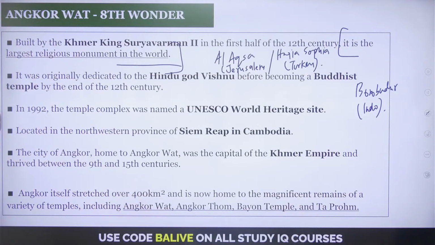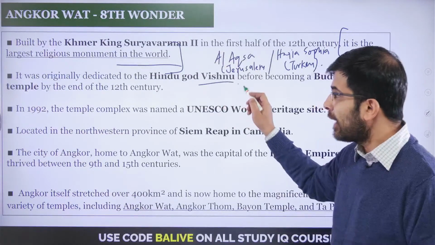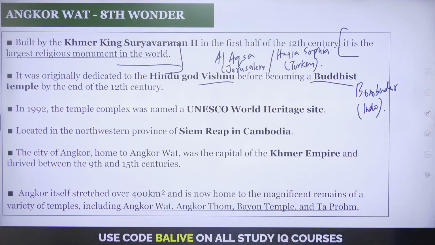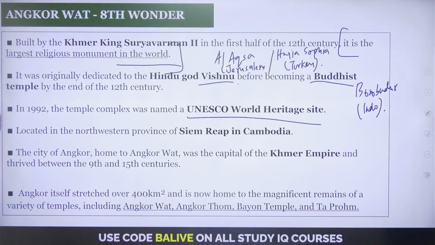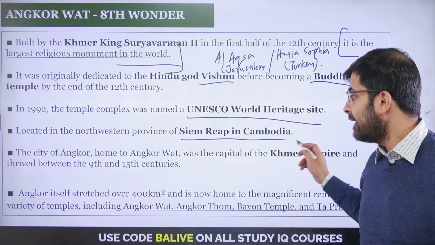Now, it was originally dedicated to Hindu god Vishnu, and now it has become a Buddhist temple as well, eventually. There's a lot of congruence between these two faiths, and that is amply displayed at the Angkor Wat. It has been also a UNESCO World Heritage Site since 1992, so close to 20-21 years. Located in Siem Reap in Cambodia.